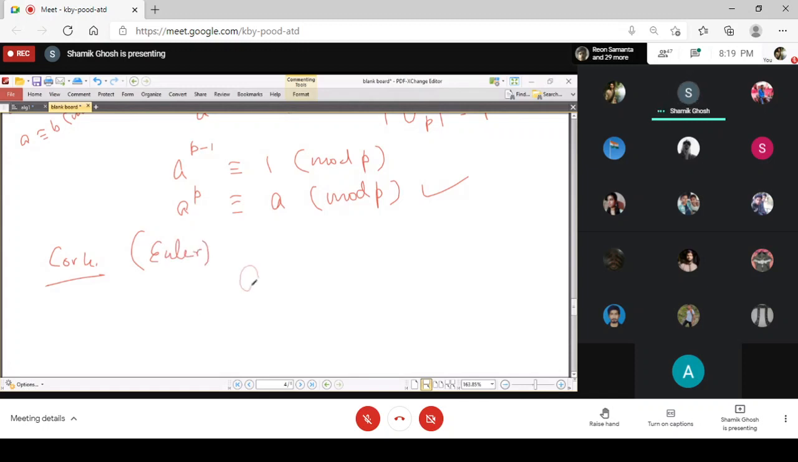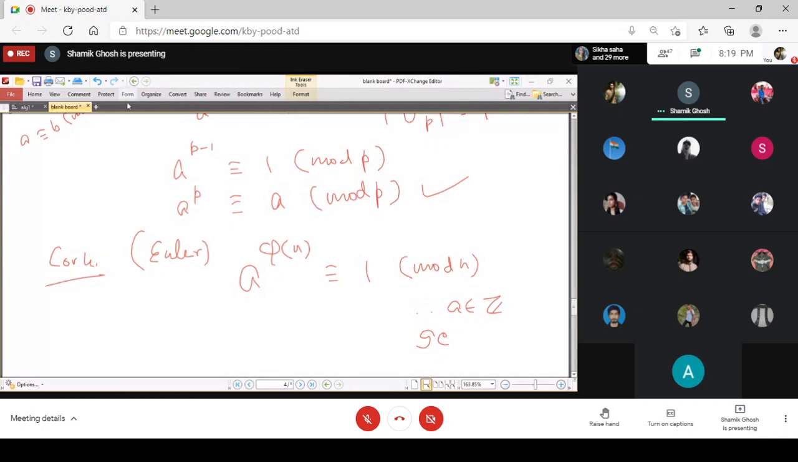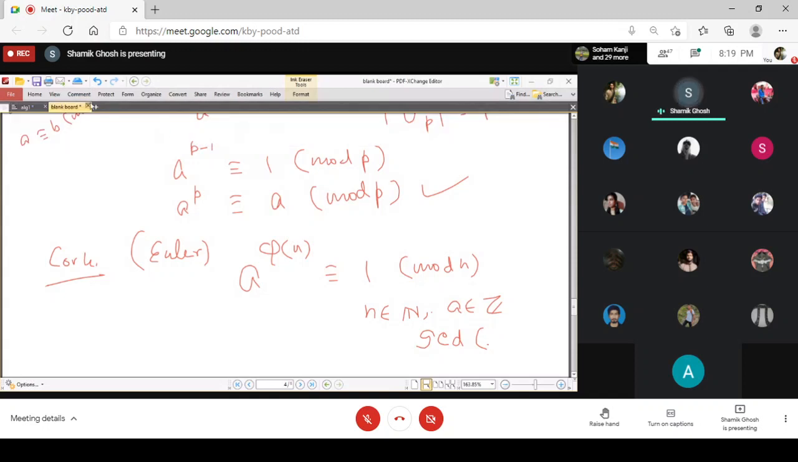That is the same type of thing, but this says that a to the power phi n is congruent to 1 mod n, where a is an integer and n is a natural number such that GCD of n and a is equal to 1. Then a to the power phi n is congruent to 1 mod n.